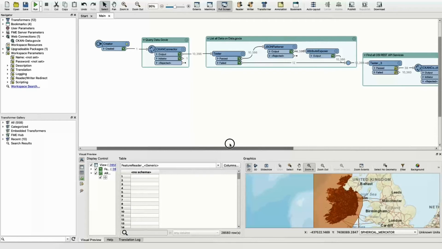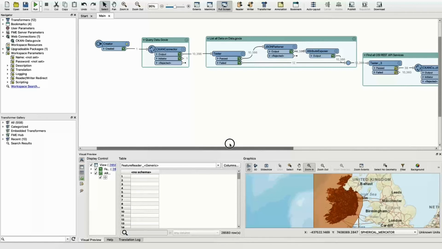CKAN's quite a popular open source portal tool, so it's used for obviously data.gov.ie. It's used for the UK version. There's a couple of European ones as well. So it tends to be sort of big public sector bodies will use it. There are a couple of other technologies. I was just saying that I think it's actually the world number one. The US government uses it as well. Most of the states in the US use it. It's absolutely massive. I obviously, Gavin, I heard you speak about that, but I didn't realize how easy it was.